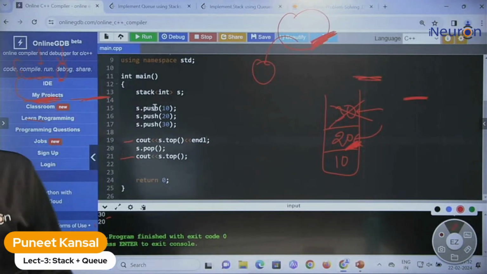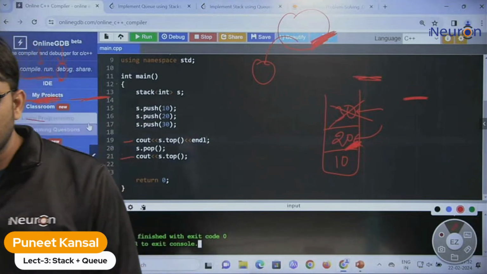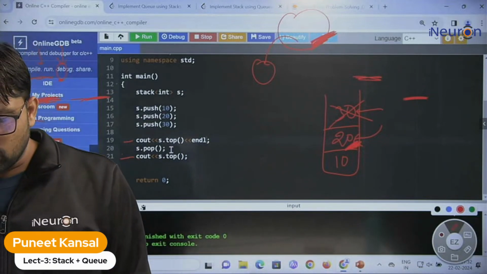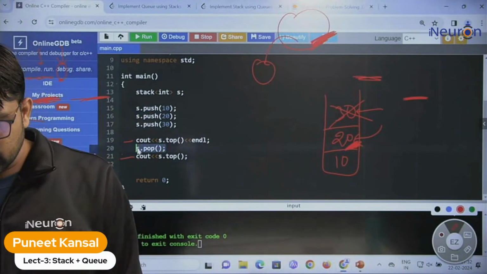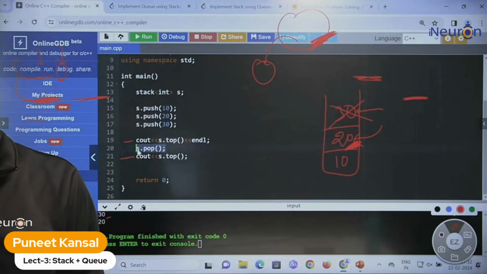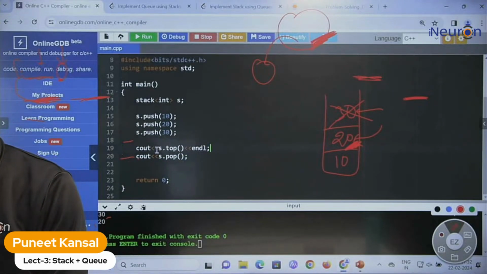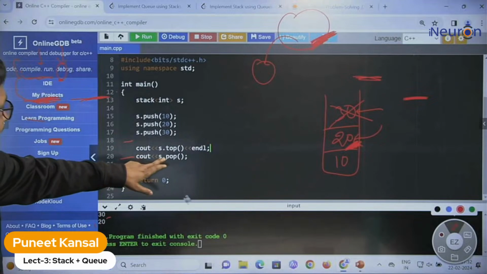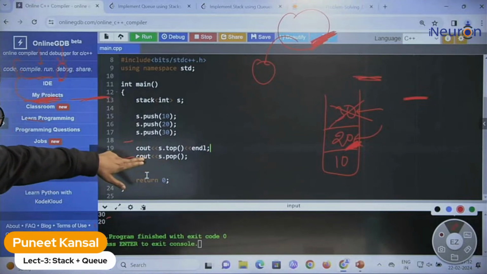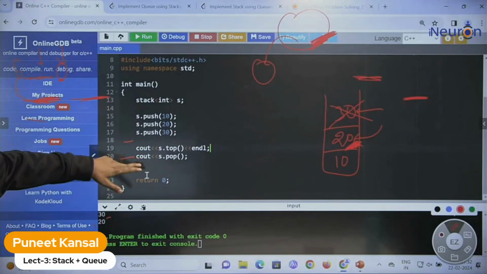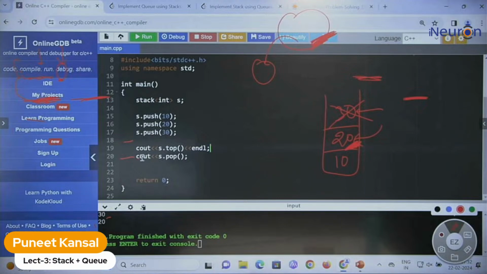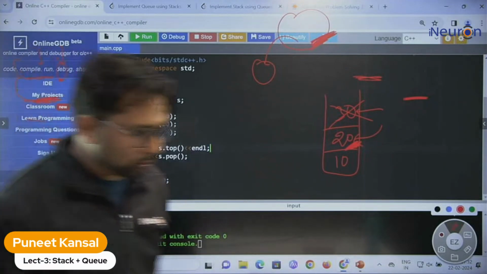Let me make one modification over here, and you please tell me what will be the output. I'm just taking this top function from here. I have deleted this, and I'm putting the pop with the cout. I just pop the element and put it with the cout. What is the output? Can you please reply?